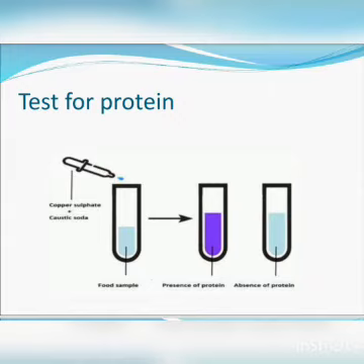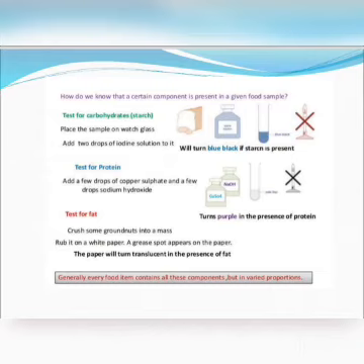So how will you detect whether a particular food sample contains carbohydrate, fat or protein? You have to test the food sample. For each component there is a particular test. As we have already discussed, for starch we use the iodine solution. For protein we use copper sulfate and sodium hydroxide solution, and for fat we rub the fat on white paper.